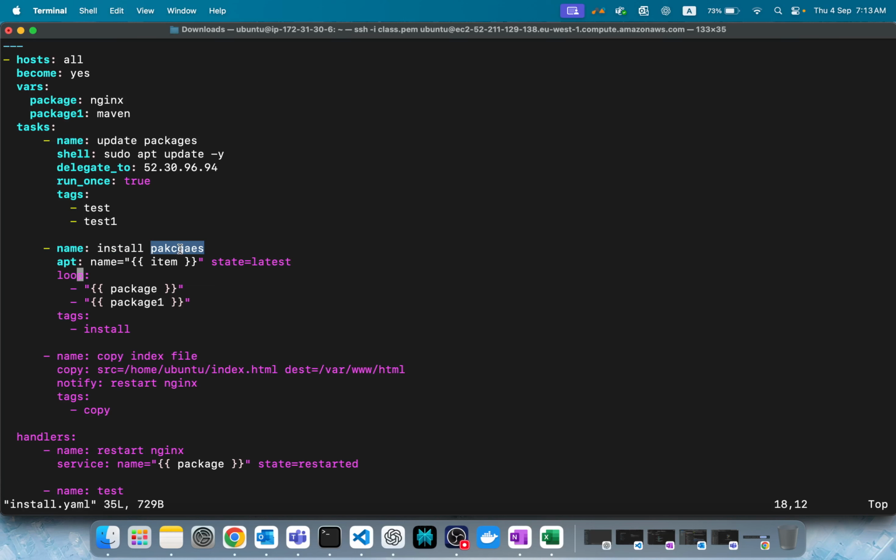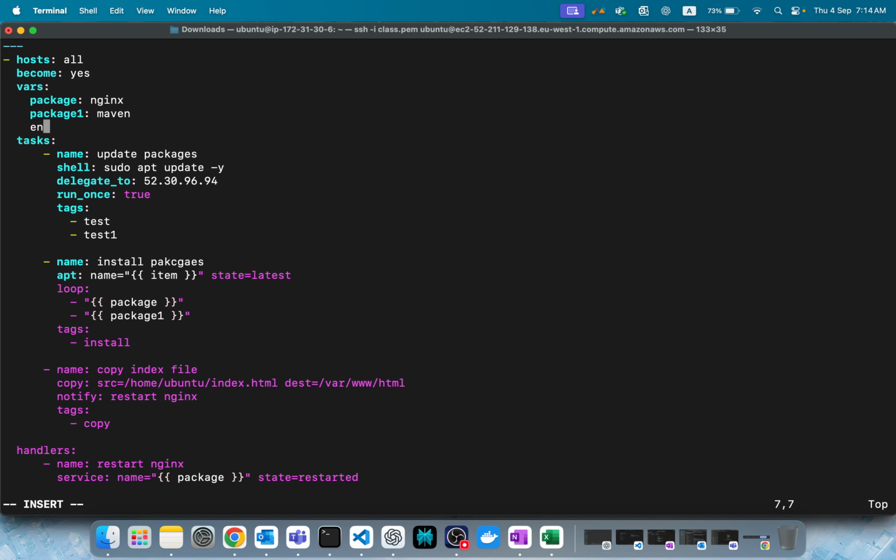Let's say install packages only when maybe the variable name is test or the variable name is prod, or install the package only if it is an Ubuntu server. Copy the index file only if it is something else. Something like that we can do. Let's define one variable just for test: env: prod.